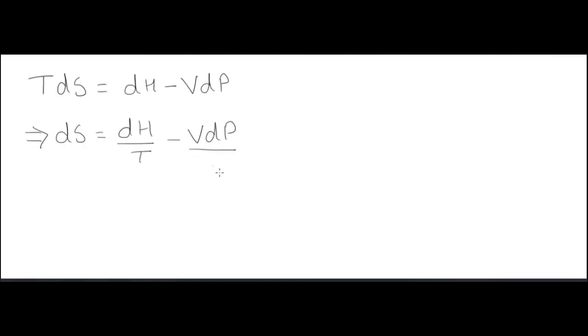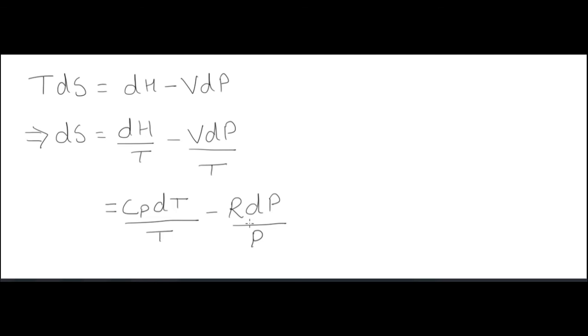Now the equation that we got in the second step, that TdS is equal to dH minus VdP, is the equation that we use for calculating the entropy change of a gas. Entropy change of a gas or of a solid, it applies for both, because for a solid or incompressible fluid there is no change in volume and no change in pressure. So the same applies for both, whether it's a gas or solid.